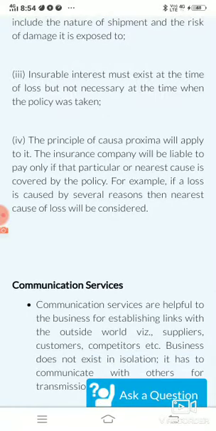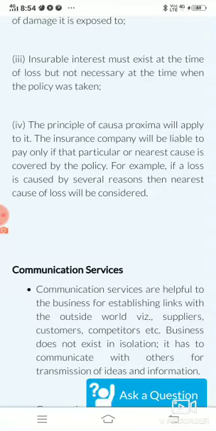For example, if a loss is caused by several reasons, then the nearest cause of loss will be considered. It means in marine insurance also, the proximate causes of losses will be checked first and the nearest cause will be taken, and according to that only the amount will be payable to the insured.